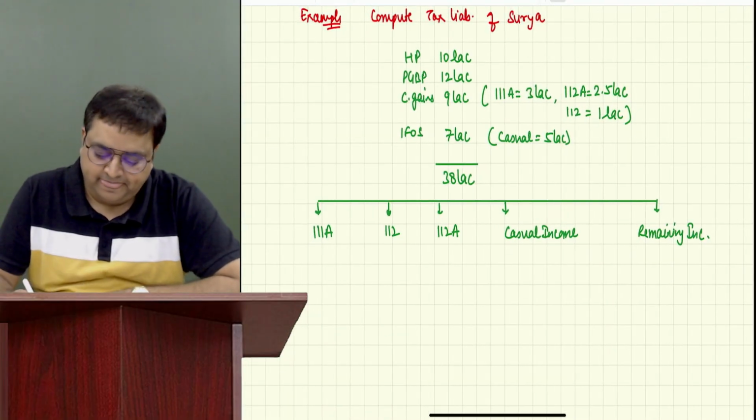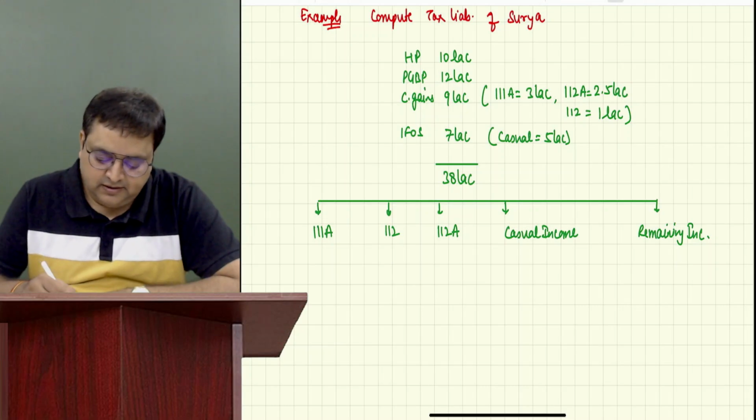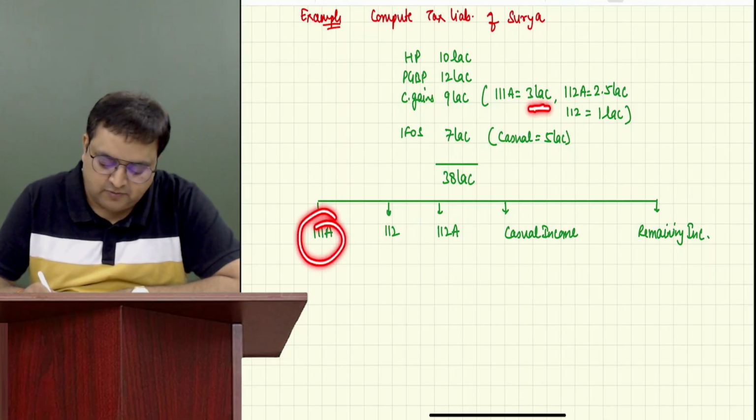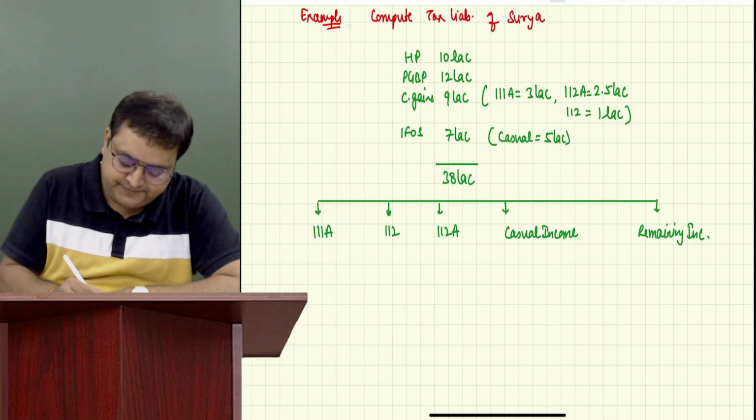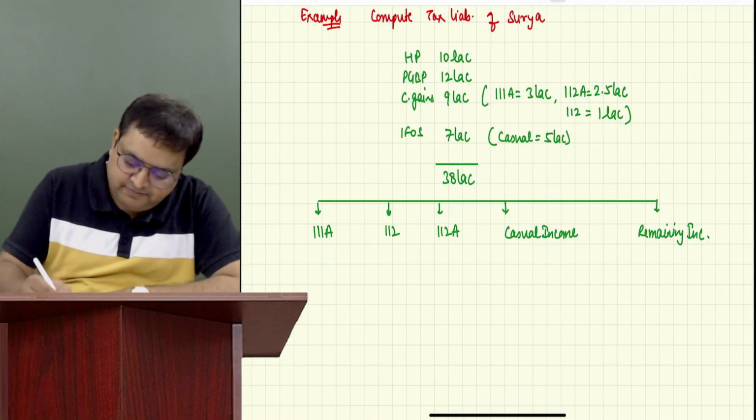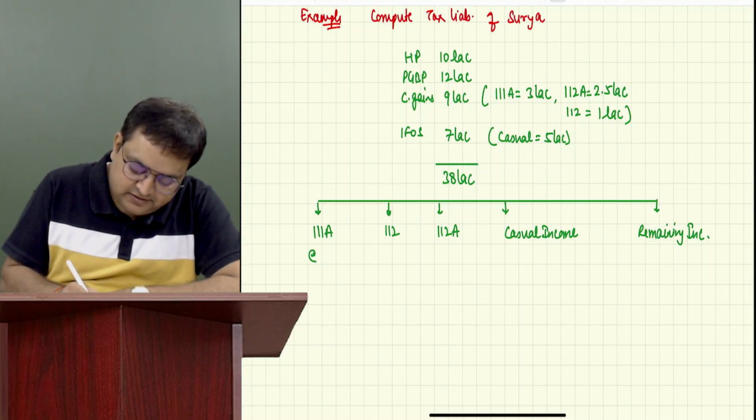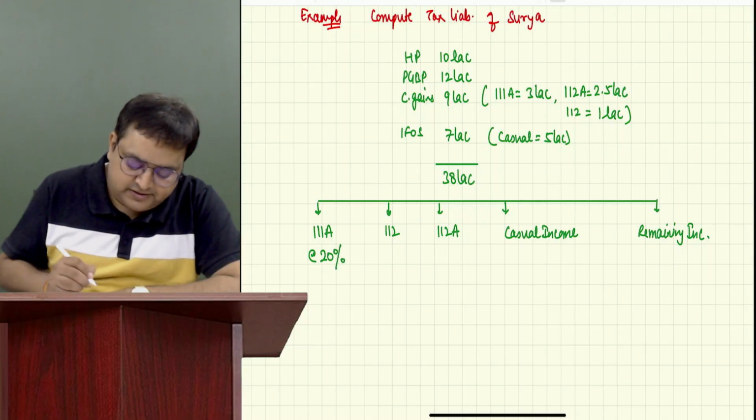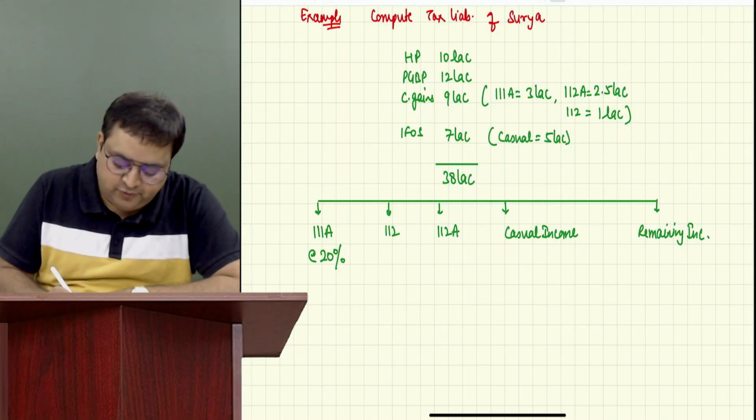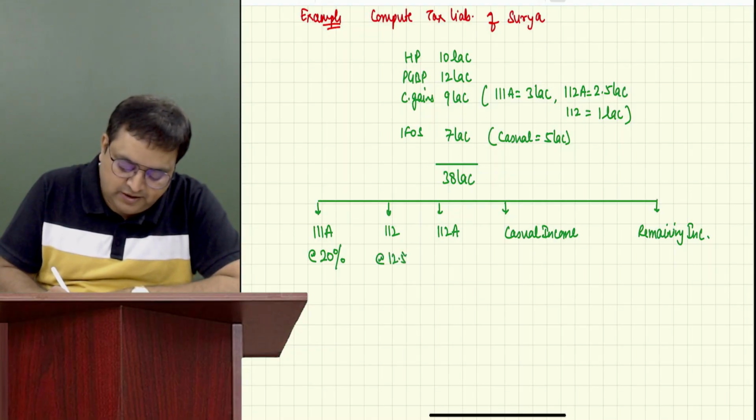Okay. So Surya has 38 lakh rupees of income. Tell me, does he have 111A? How much 111A does he have? 3 lakh. Sorry. Before 111A, write 20%. You will learn it. 111A is taxable at 20%. 112 is taxable at 12.5%.